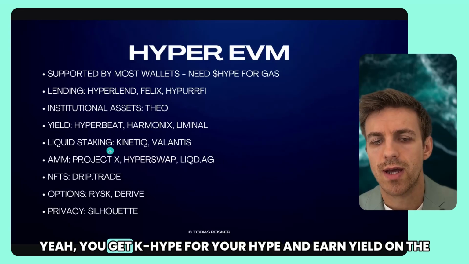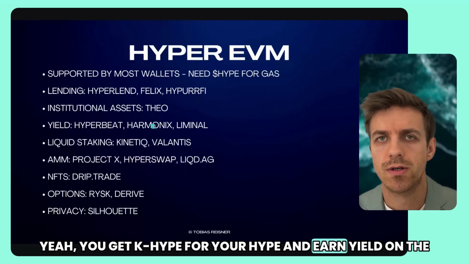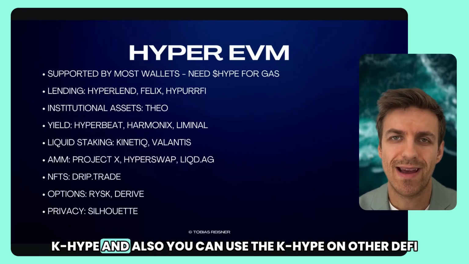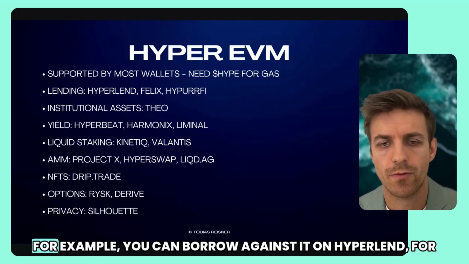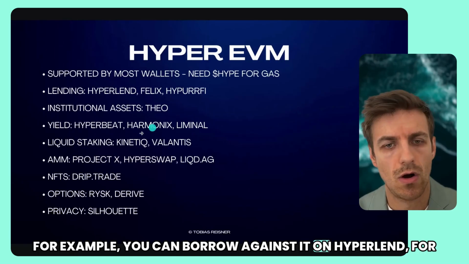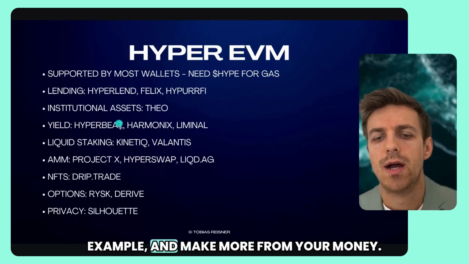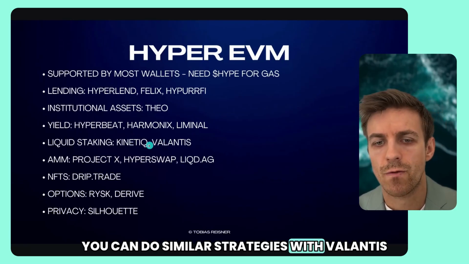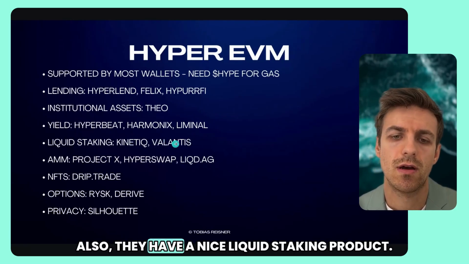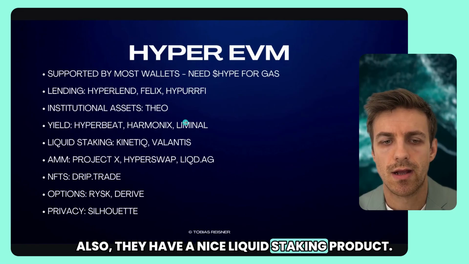So you get K-Hype for your hype and earn yield on the K-Hype. And you can also use the K-Hype on other DeFi apps. For example, you can borrow against it on Hyperlend and make more from your money. You can do similar strategies with Valantis. They also have a nice liquid staking product.